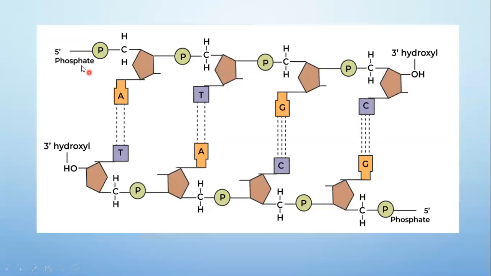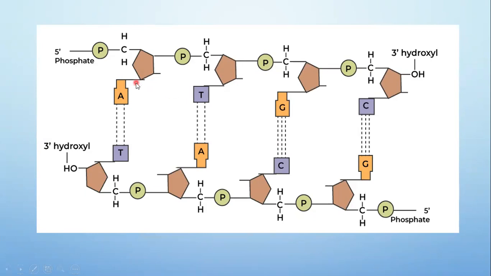So this polynucleotide chain is referred to as the 5'3' chain, and this is referred to as the 3'5' polynucleotide chain. Because DNA is formed of two polynucleotide chains which run antiparallel, in the reverse direction.